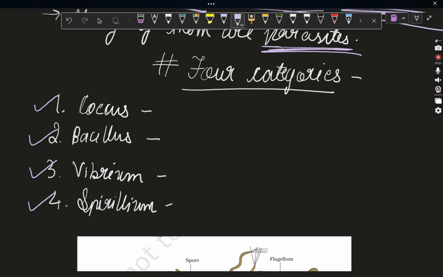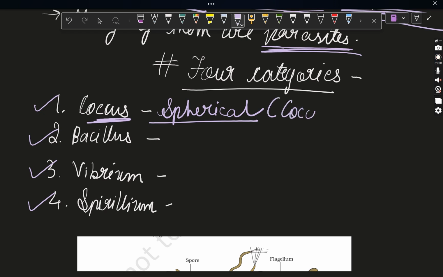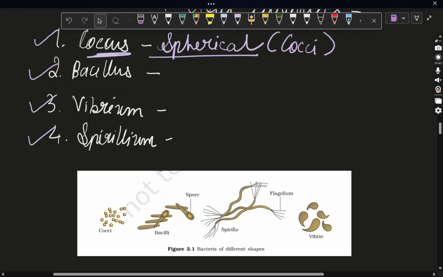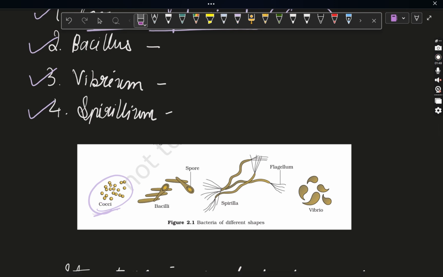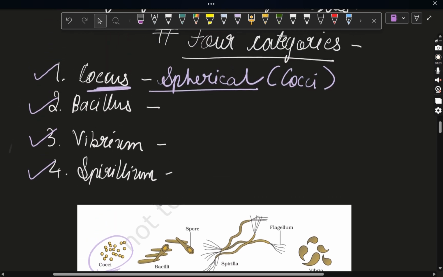Now the kingdom Monera is divided into four categories, that is Coccus, Bacillus, Vibrio, and Spirillum. How these names came, we'll see. First of all, let me tell you one by one. First is coccus. Coccus means spherical. These are the group of bacteria, in plural cocci, which are spherical in shape. You can see here, these are spherical in shape. So they are called cocci in plural and coccus in singular.